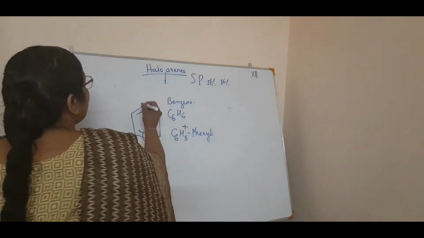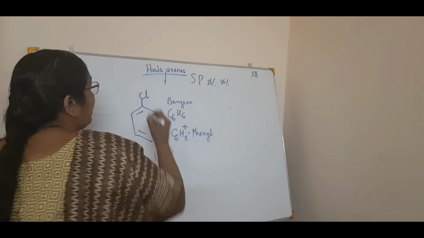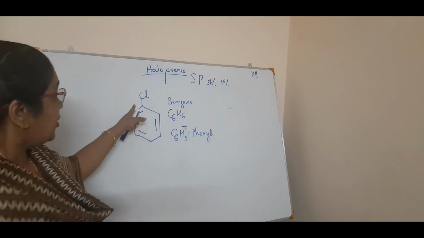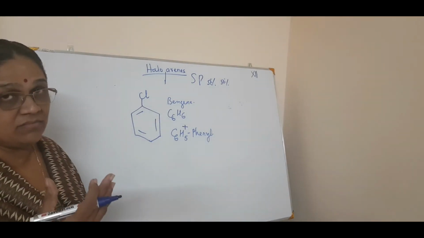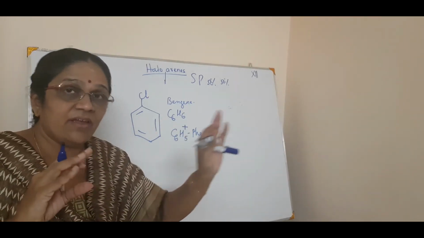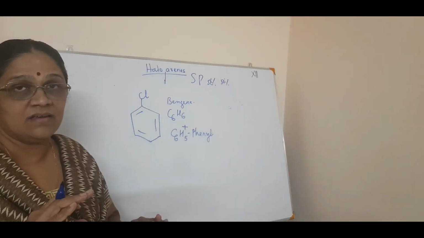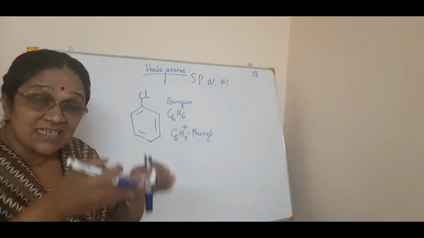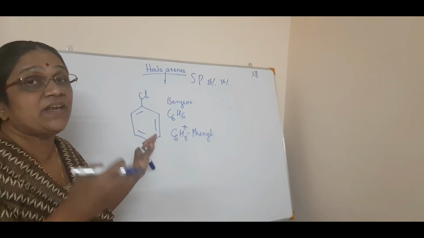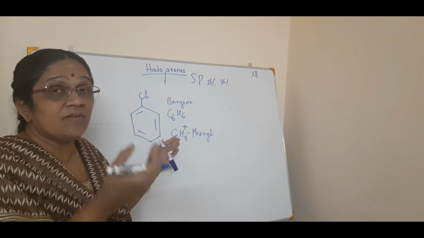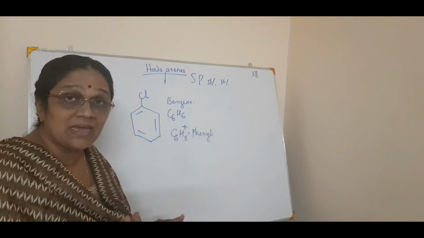Now, in the case of a chlorobenzene or a halobenzene, because we are talking about haloarenes, due to self-ionization, which means the chlorine is getting away from the benzene. If that happens, these are the reasons we are giving for why nucleophilic substitution is not as fast as in haloalkanes.